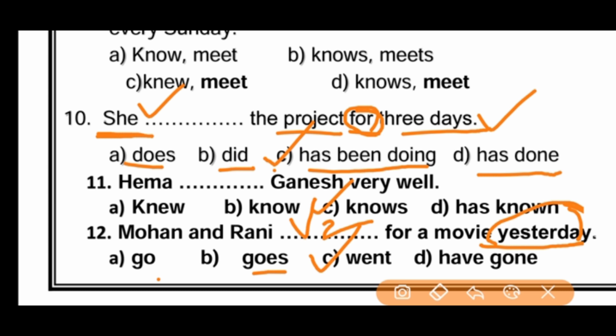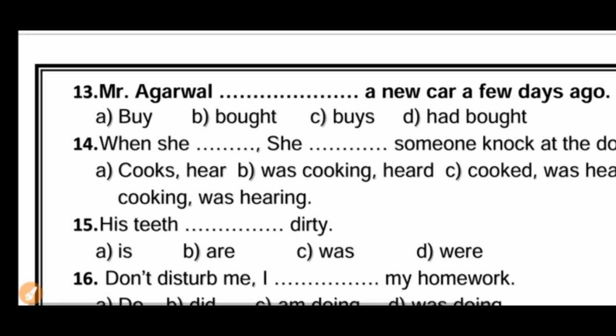For simple past tense, we can use simply the verb second form. This is the simple past tense. Yes, let us move on to the 13th question.